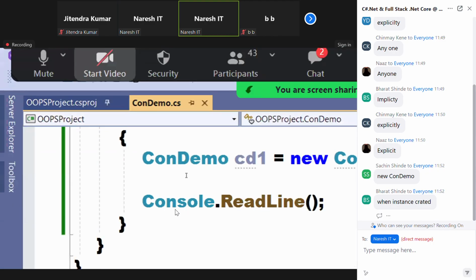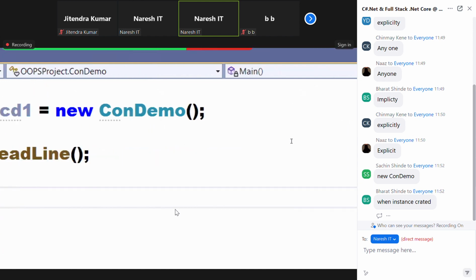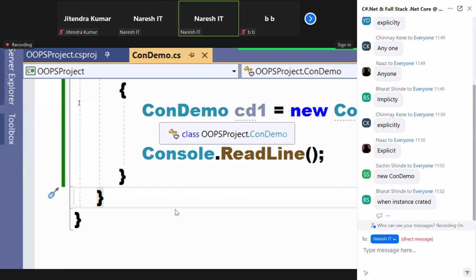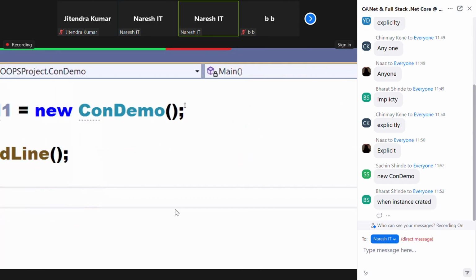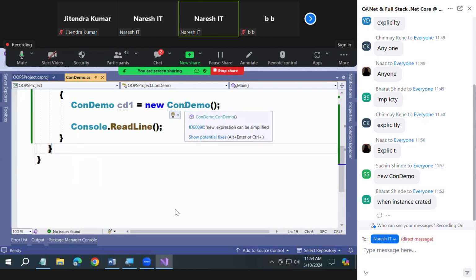Look here. When you put your mouse here, what is IntelliSense telling you? It's a class. But when you put your mouse here, it won't tell you the class. See, condemo.condem. What is that, sir? First condemo is your class here. Second condemo is your method, the constructor. Did you notice it? But here it is not showing you condemo.condemo. Are you clear? That is how you call a constructor. That's exactly how you're going to call a constructor.